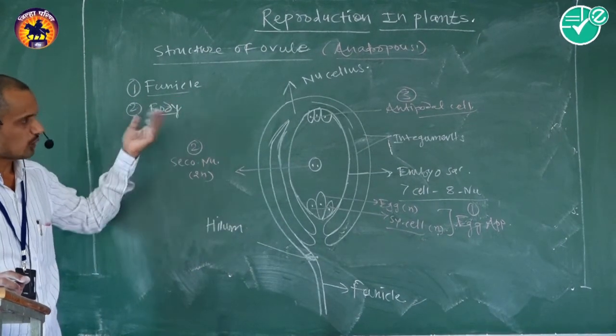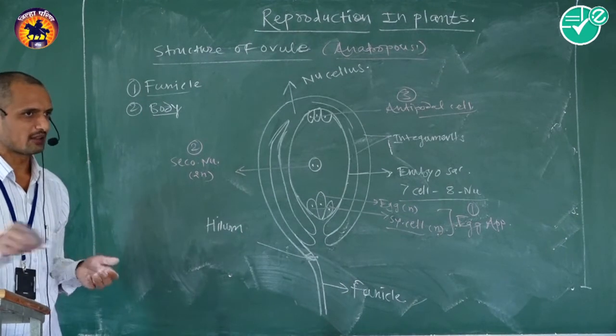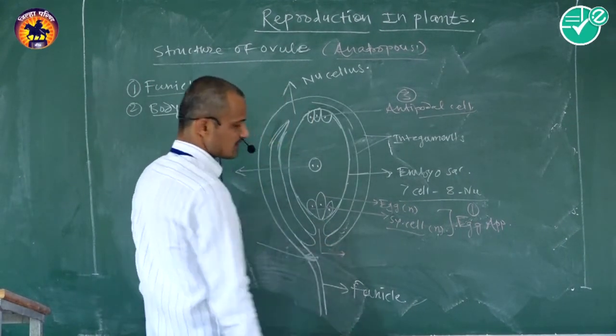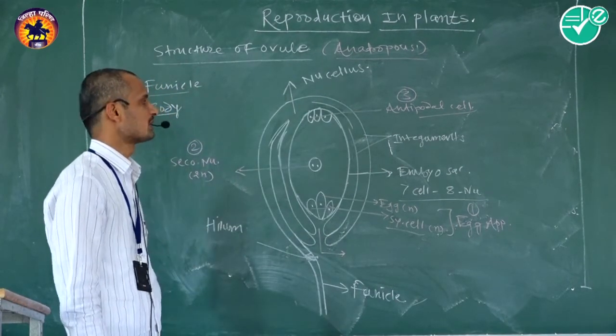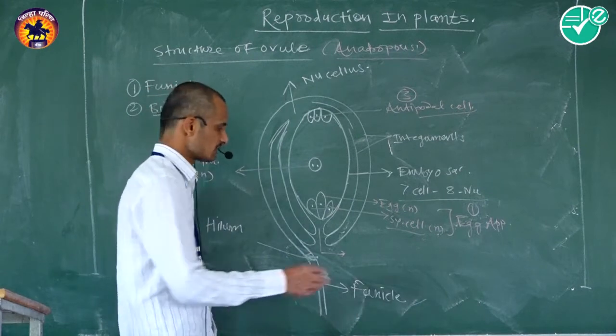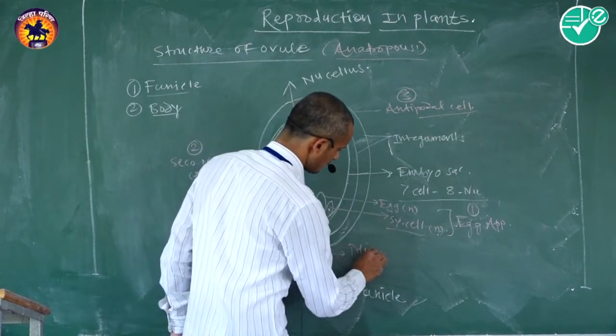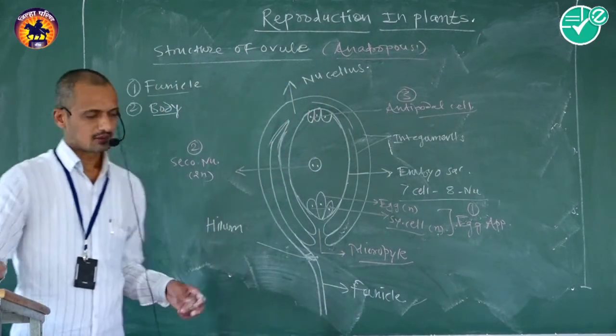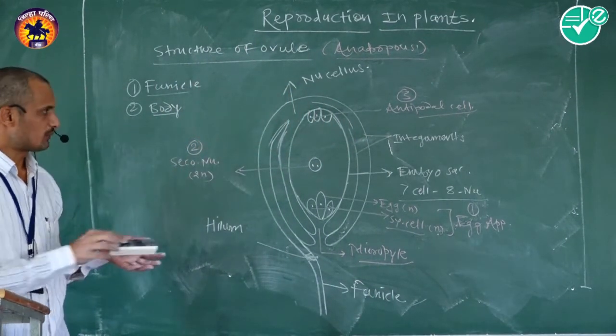That is the typical structure of an ovule, formed by the funicle as well as the body of the ovule. In this structure, a suture-like opening or gap is situated at the tip of the integuments, which is called the micropyle. Okay, that is the typical structure of an ovule.